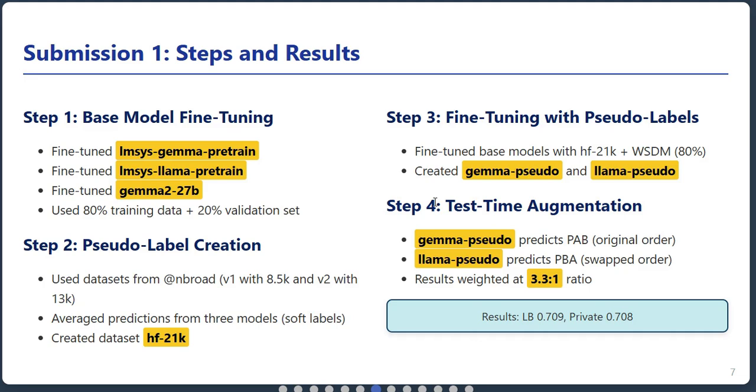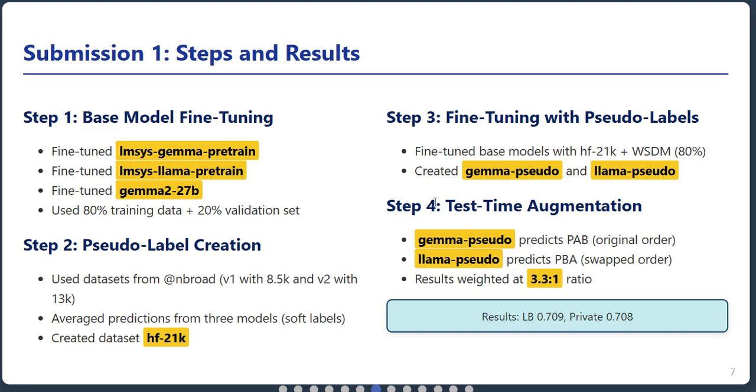In Step 3, they fine-tuned their base models with this HF21K dataset combined with 80% of the WSDM competition data, creating models they called Gemma Pseudo and Llama Pseudo.